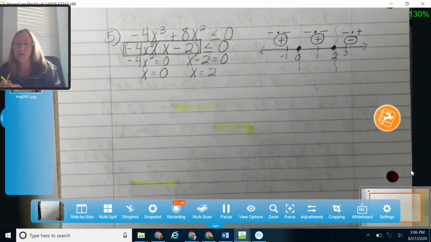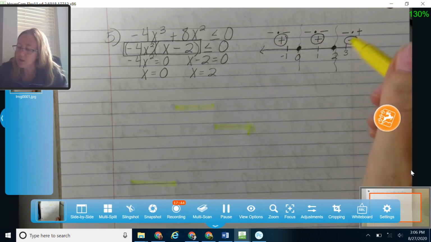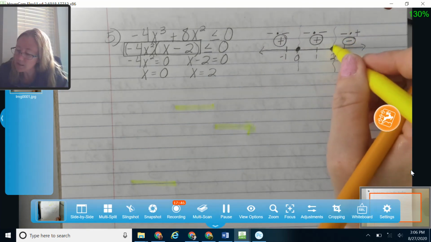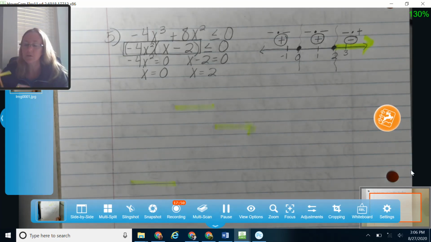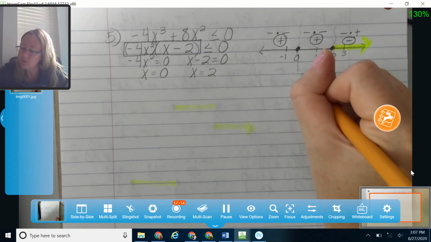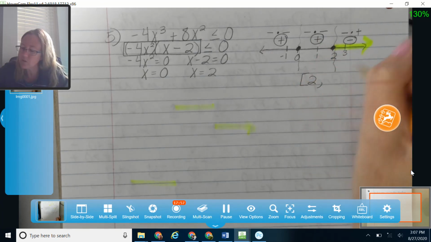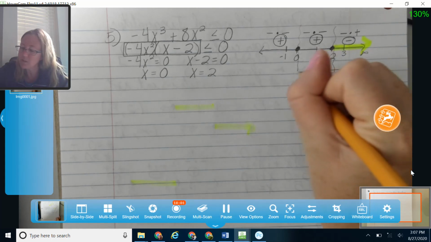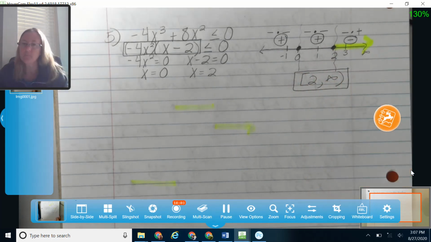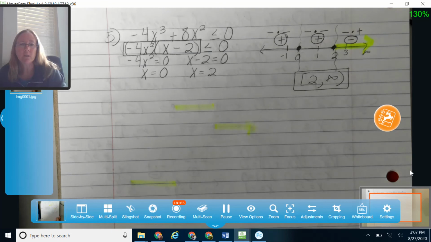Okay, here's my highlighter. I'm looking for these numbers to be less than 0. Negative numbers are less than 0, so my answer is here. In interval notation, that's going to be a bracket on 2 because of that closed circle, and I'm going to go up to infinity, always parentheses on infinity. Okay, so try the ones on the worksheet and check your selected answers.